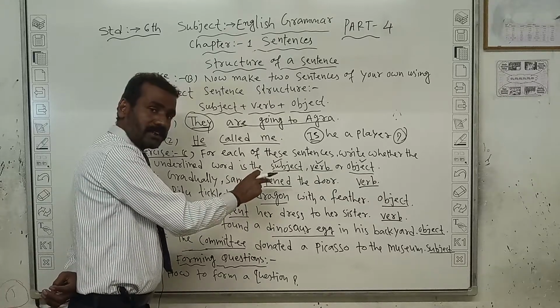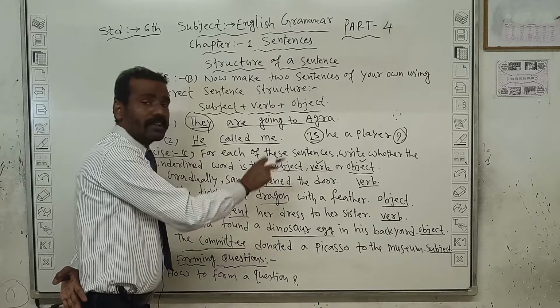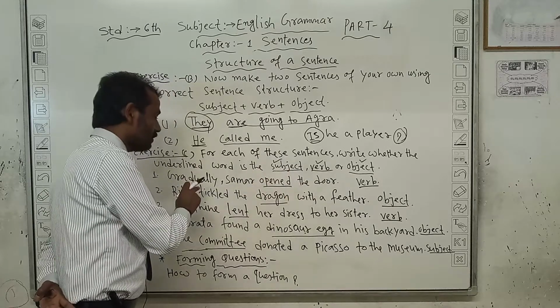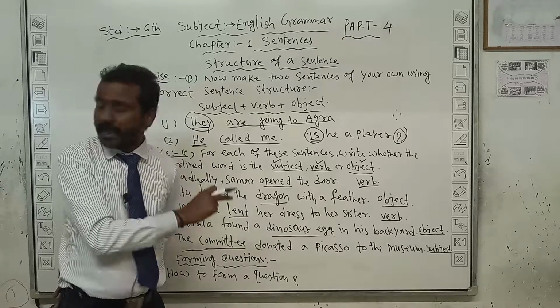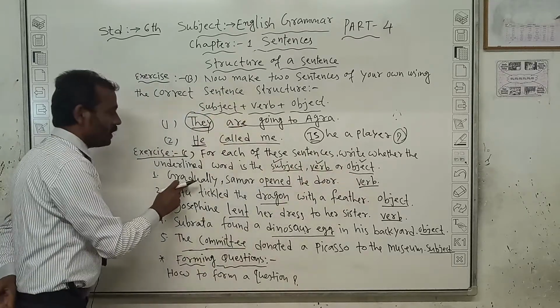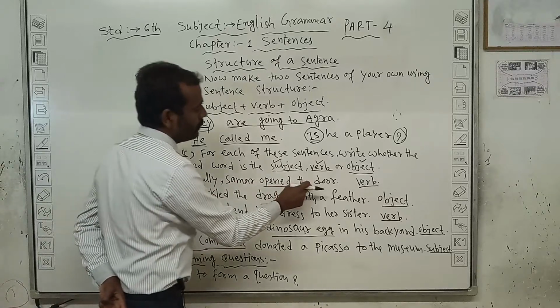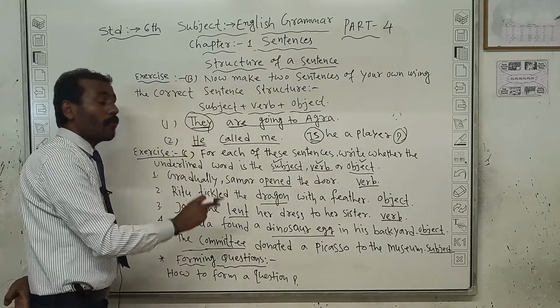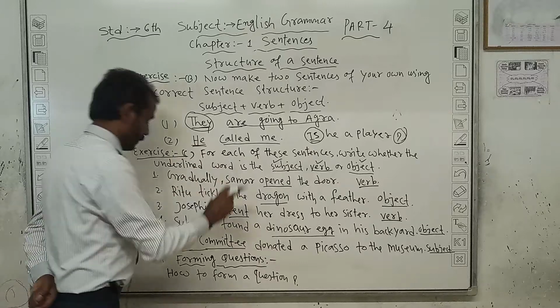Is that subject? Is that verb? Or is that object? You read the sentence proper way, then you write in proper place. So gradually Summer opened the door. Definitely open is a verb.